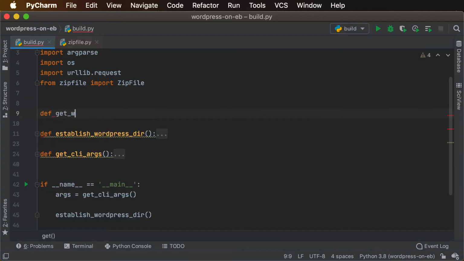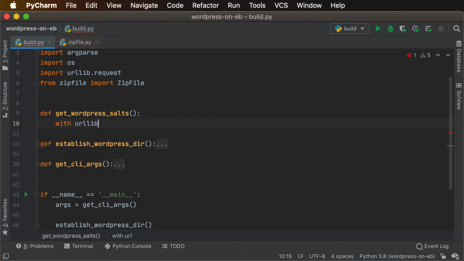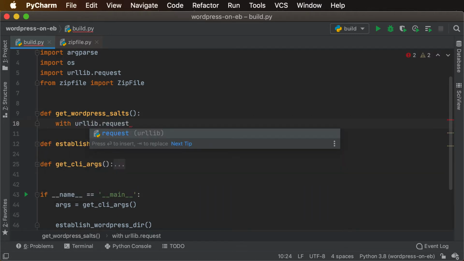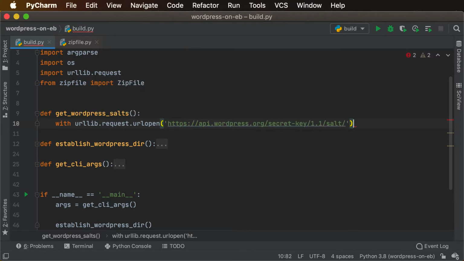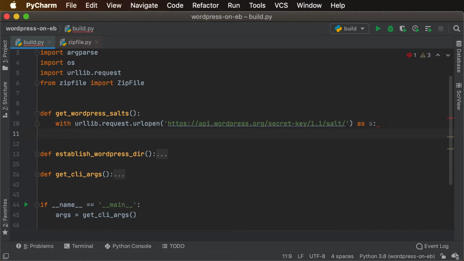define the get WordPress salts function, and we'll use urllib.request.urlopen. Then we'll paste in the API as the salt that we're reading, and then the salts from the API. We want to read it and then we'll decode it to UTF-8.